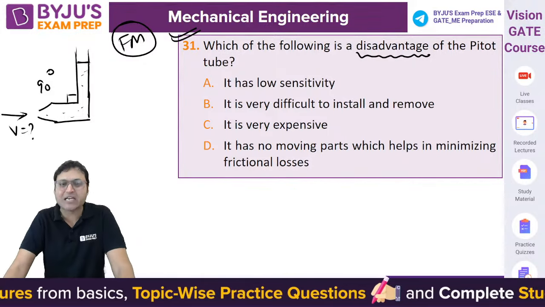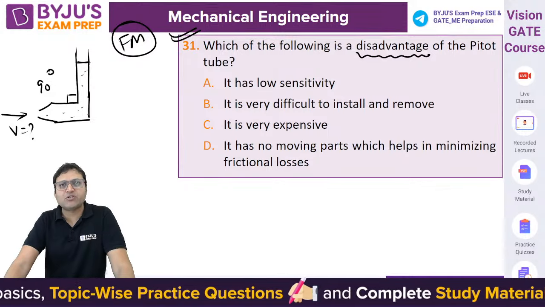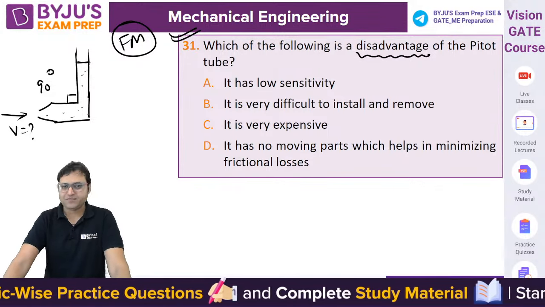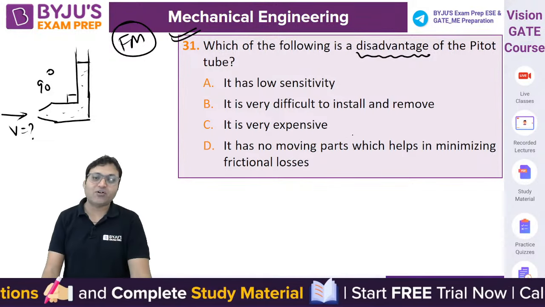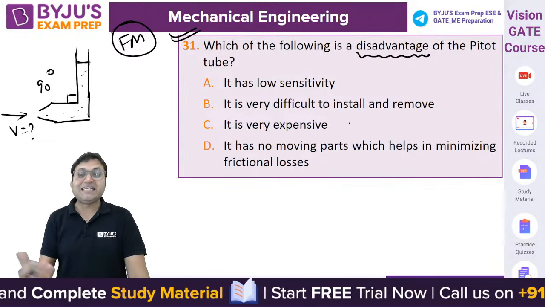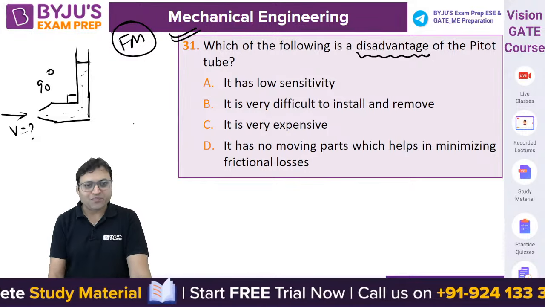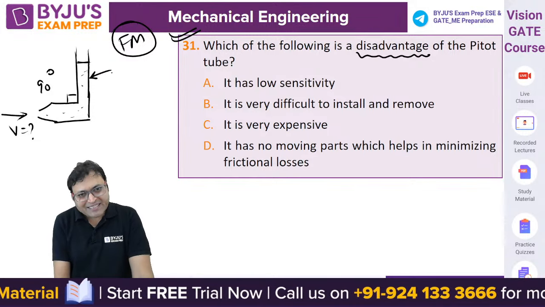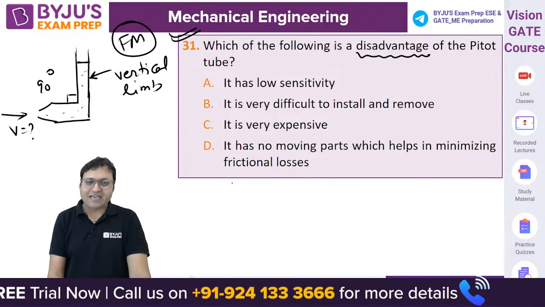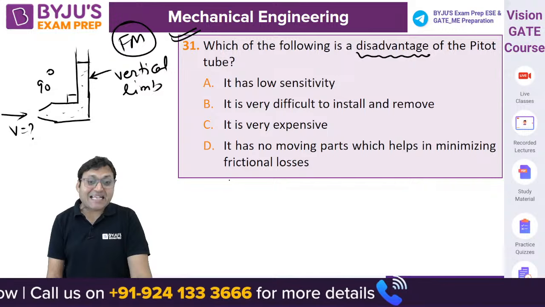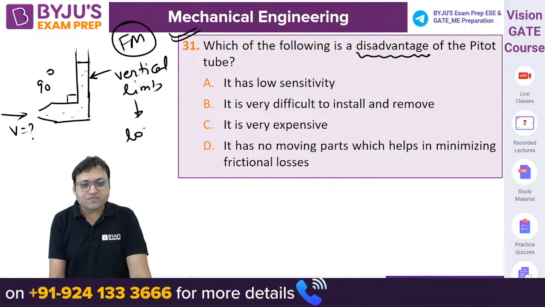Yes, it is a velocity measuring device, and it is based on the principle of Bernoulli, isn't it? Which of the following is a disadvantage of the pitot tube? Because it is having a vertical limb, that is why the sensitivity is low.